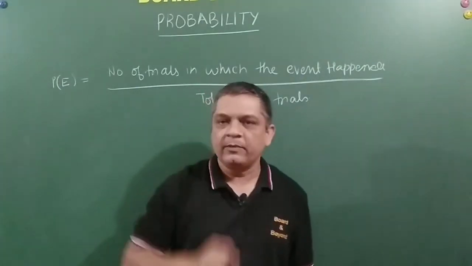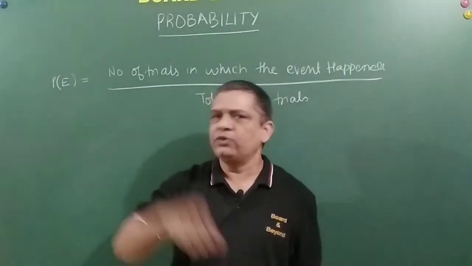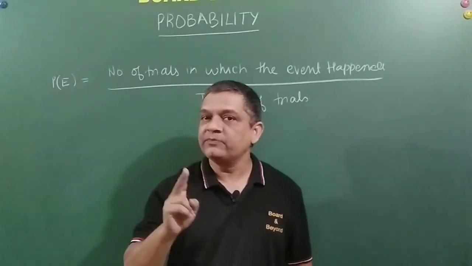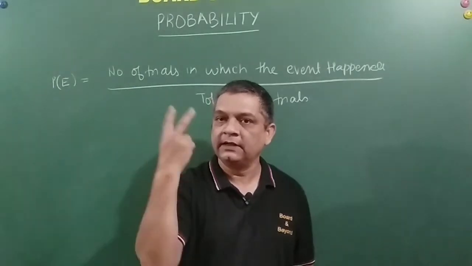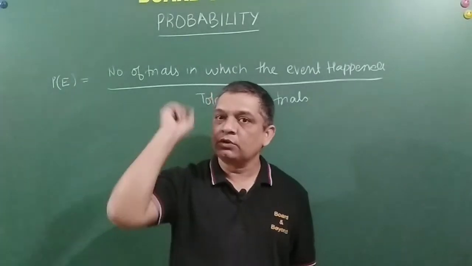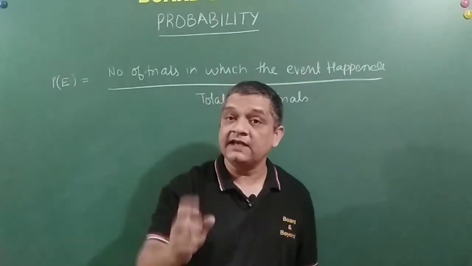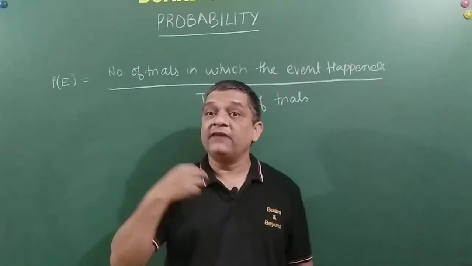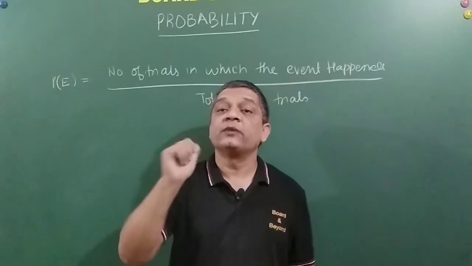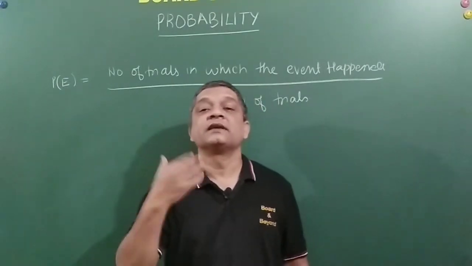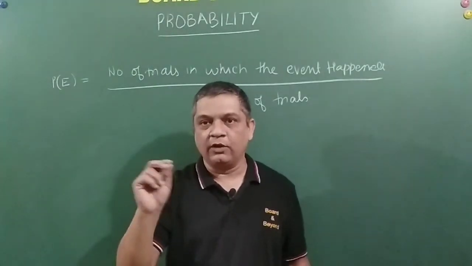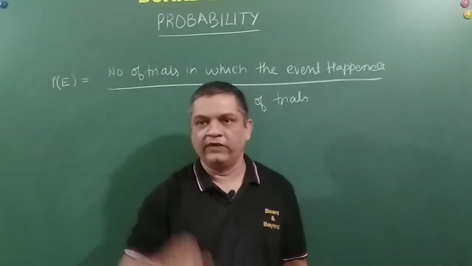Let us say I have been told that either you get 1 or you get 2, I'll give you rupees 5 when you throw a dice. So what happens, my friend? My winning is 2 numbers here, 1 and 2. And the total numbers which can show up on the upper face of the dice is equal to 6. So I will win in 2 numbers, but the sample is total 6. So 2 by 6 is my probability of winning it. You getting my point? I hope you are getting the grip of it, like how we do it.